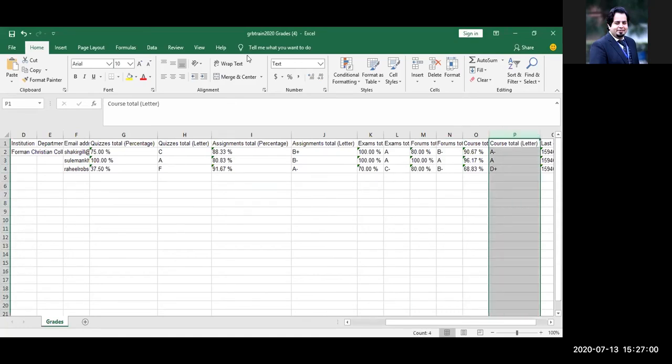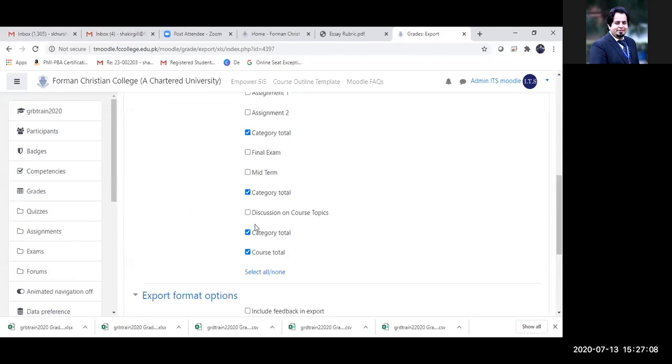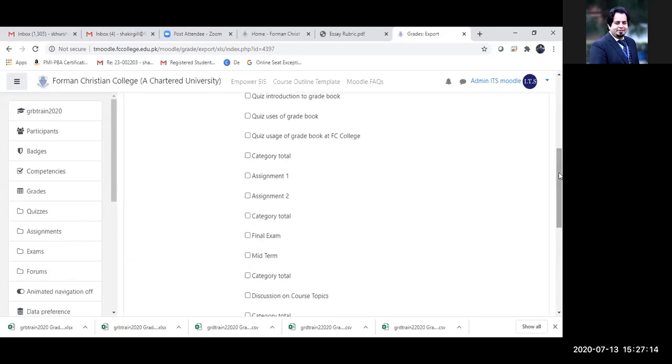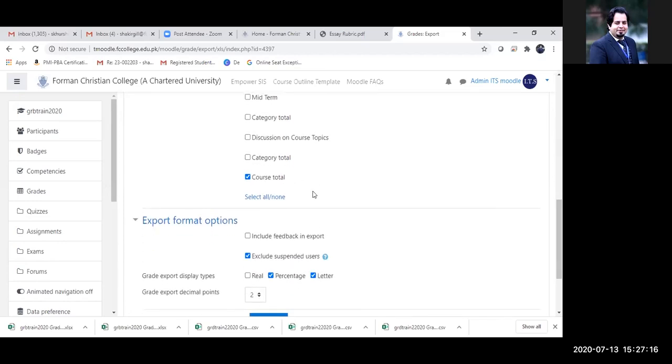What I really need to do is, if I only have to get a course total, I simply need to uncheck all these categories over here. And if I just check course total, it will only give me the grade in front of the student with the percentage for the overall scores. So it entirely depends. Moodle gives you the flexibility in how you want to download the grades.